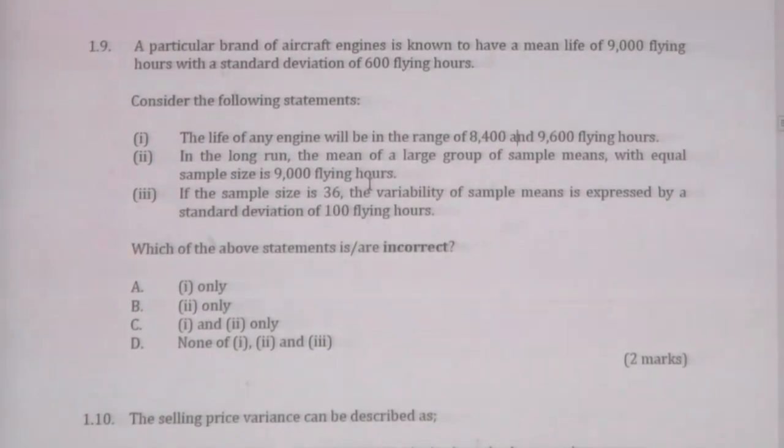In the long run, generally the mean of the sample and the mean of the population will be the same. That is the statement they are trying to make. Number 3, if the sample size n is 36, the variability of the sample mean is expressed by a standard deviation of 100 flying hours. These are the three statements made.